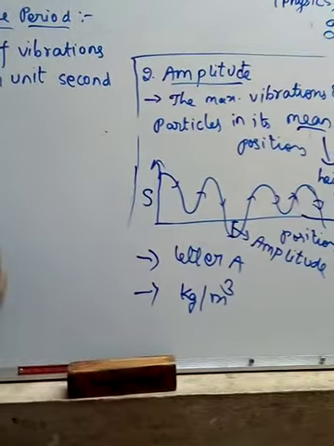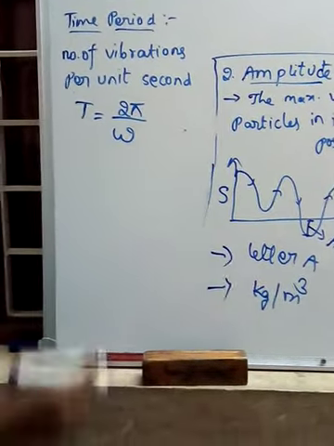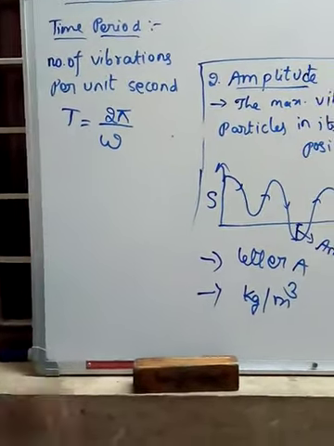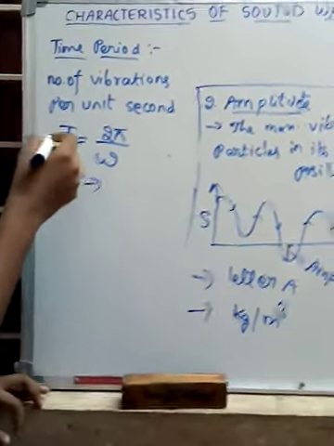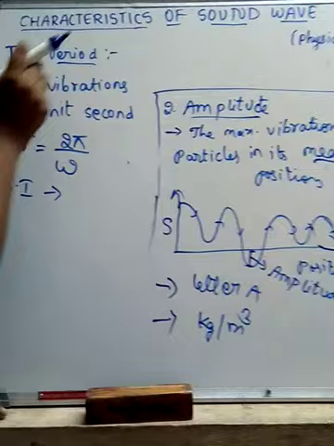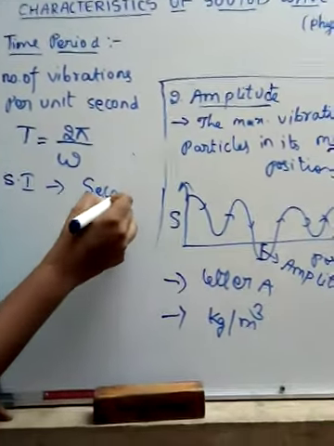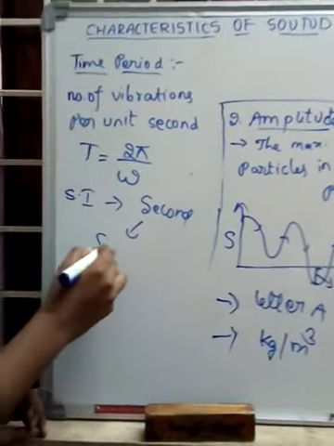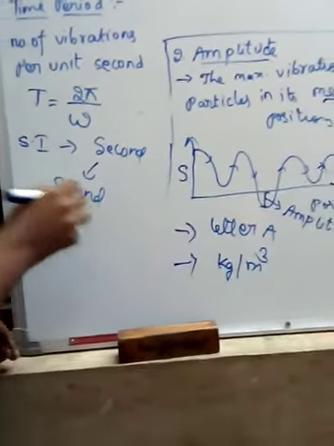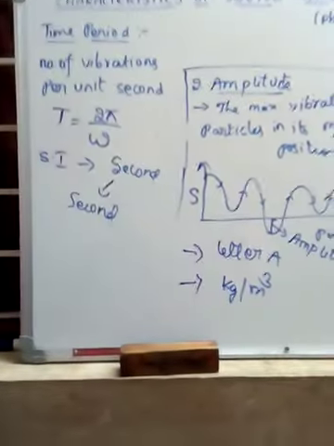There is a formula for time period, T equals 2 pi by omega. The SI unit: since the SI unit for time is second, the SI unit for time period is also second. This is about the time period.